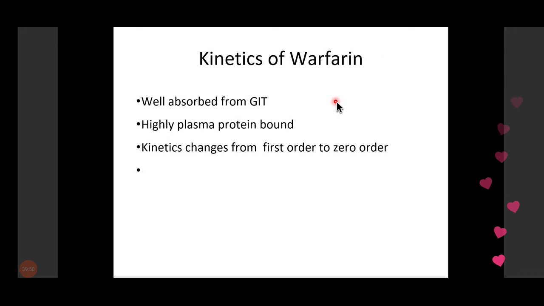Then coming to the kinetics of warfarin, it is taken orally. It is very well absorbed from the GIT. In fact, bioavailability is 90%. It is highly plasma protein bound. It is important because if we give it with another drug which also has high plasma protein binding, that drug can displace the warfarin from the plasma protein and can lead to toxicity.